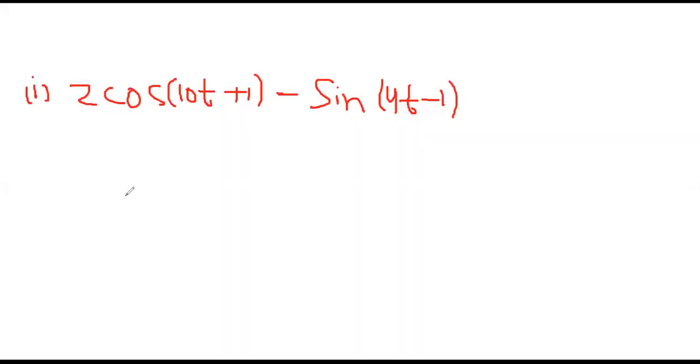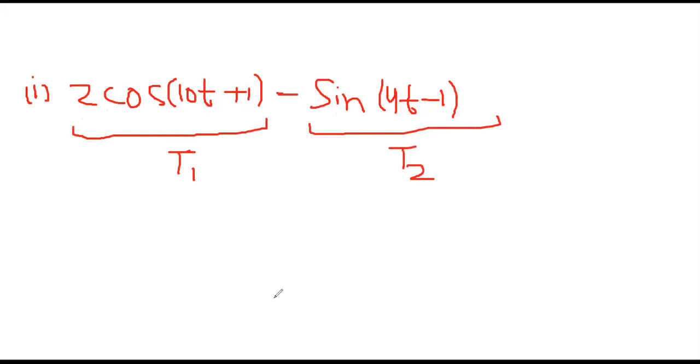So students, let us suppose we have this signal, and this signal is the sum of two signals. Suppose this signal has a fundamental time period of T1 and this signal has a fundamental time period of T2, right? So we have these two signals. So let us study the procedure, how to suggest whether the sum is a periodic or aperiodic signal. Okay, so very simple.